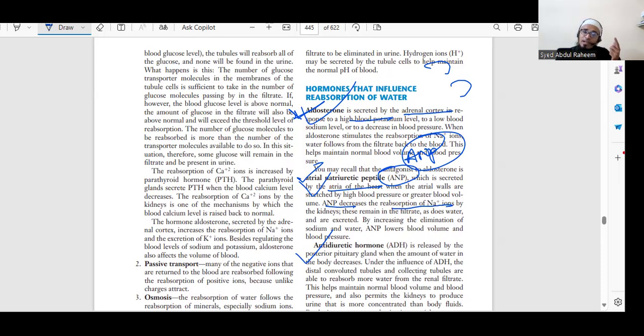If ANP increases, reabsorption will not happen. So ANP maintains and checks the blood pressure levels. If the sodium levels are high, ANP increases. If the sodium levels are decreased, ANP decreases, and sodium absorption will happen.